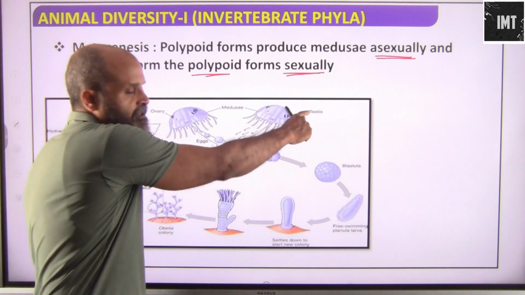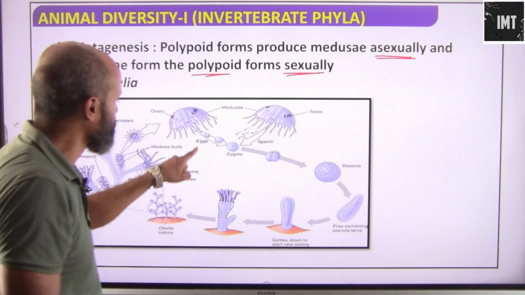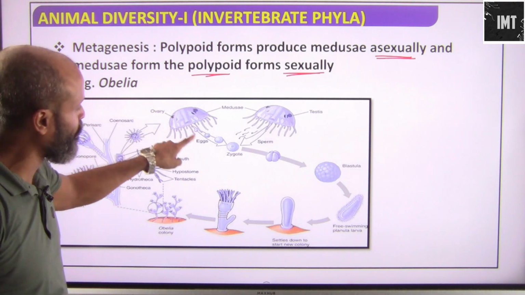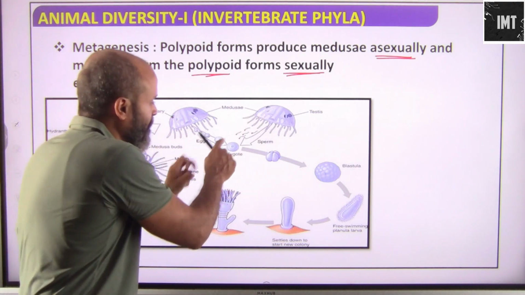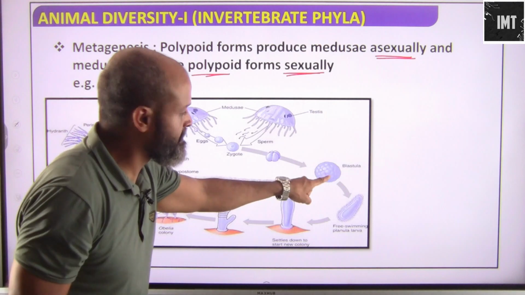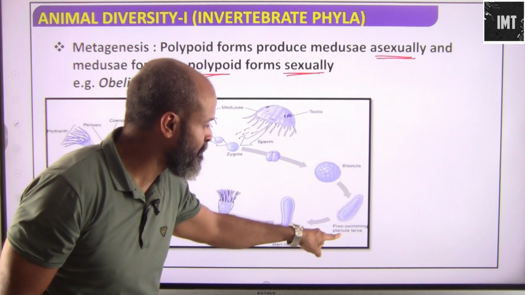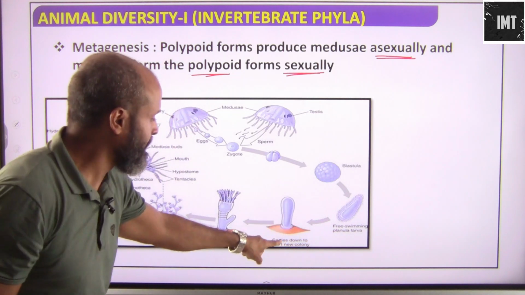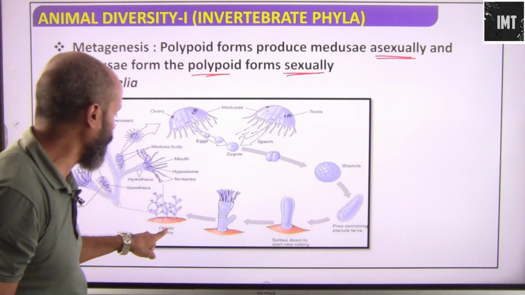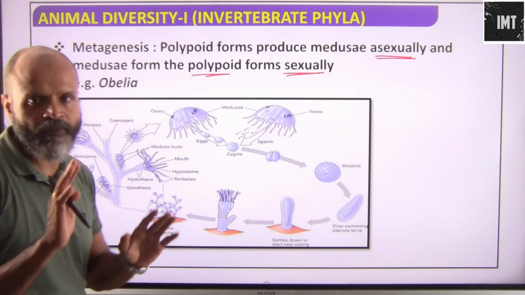This is the male part, which has the testis and will release the sperms. This is the female part, which has the ovary and will release the eggs. They will fertilize and form the zygote. The zygote will divide into a blastula. These are free swimming in the larval stage. Then it settles down, forming a new colony, and this is how the new colony is formed. So very simple.